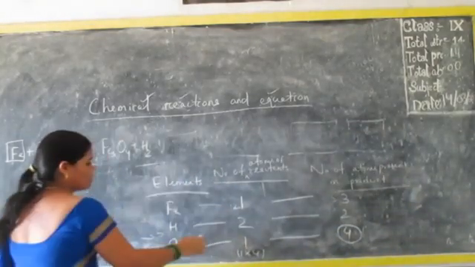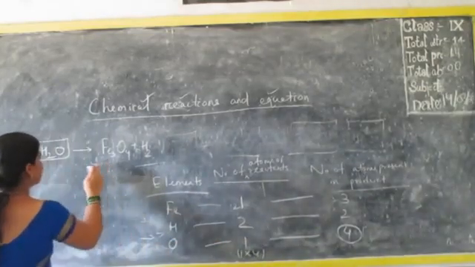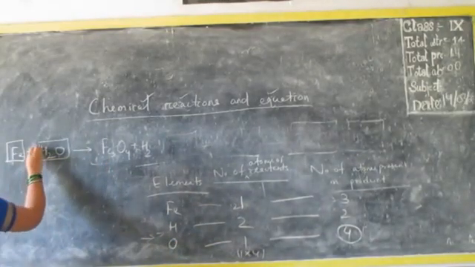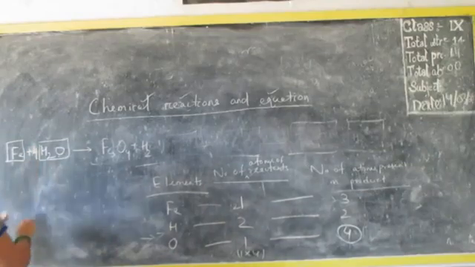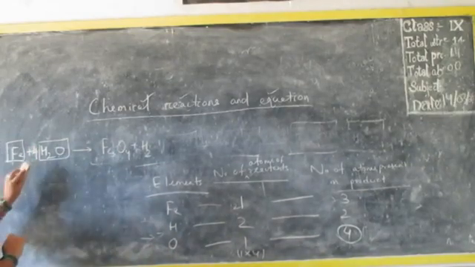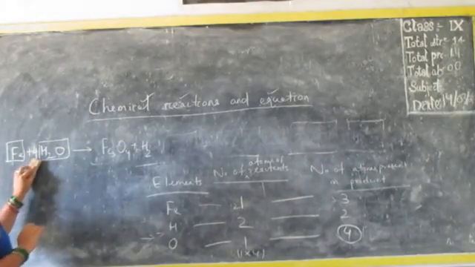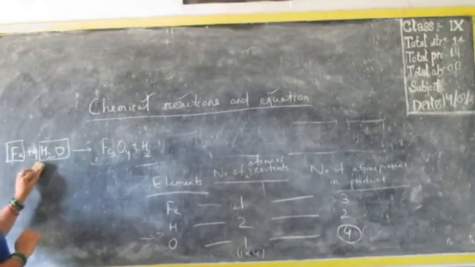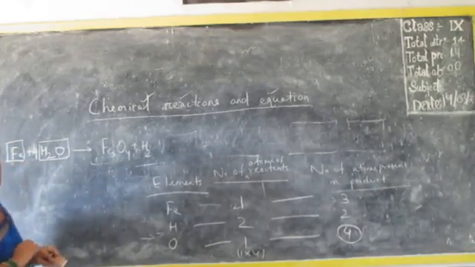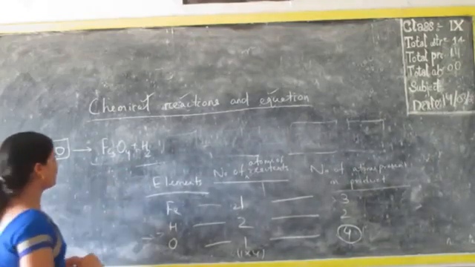Now you see, putting the number of atoms: oxygen, if we multiply by 4, we get 4 here. Now oxygen got balanced, but hydrogen got unbalanced. Here hydrogen atom is 8. Here hydrogen atom is 2. So what do we have to do again?